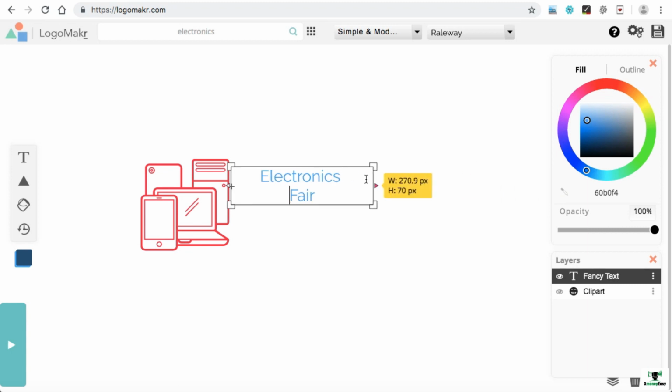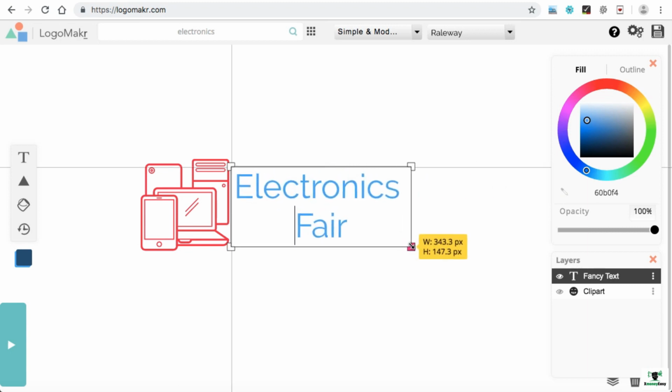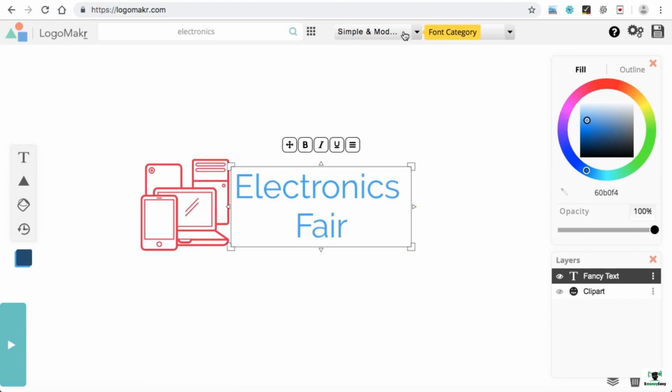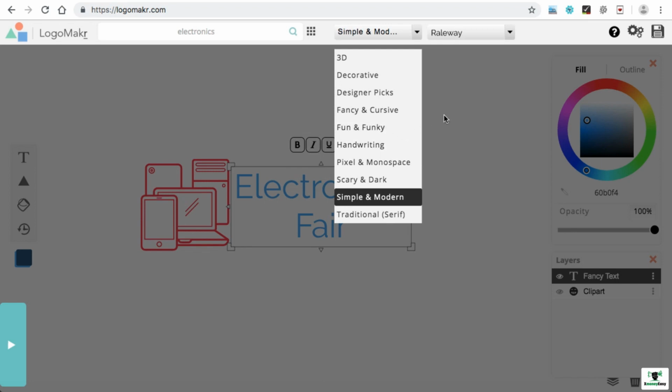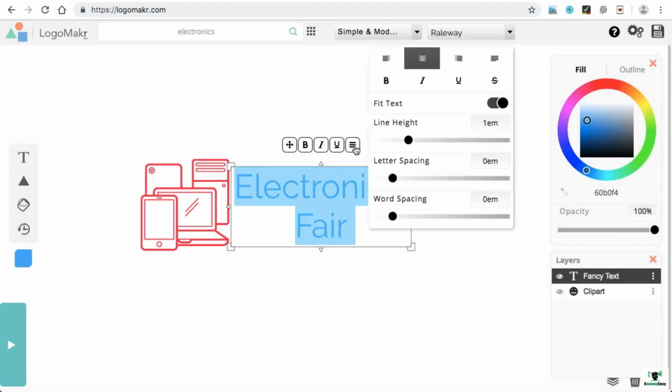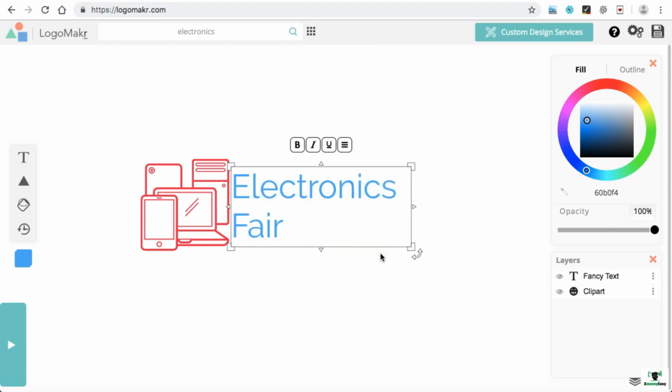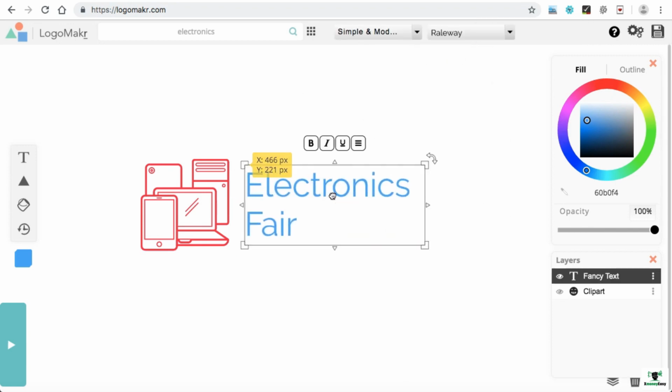We can also resize the font size, something like this. If you want to change the font style, you can simply use this drop down to change the font as per your need. Let's align them left. So here we have left. If you want to change the color of these fonts, use the same color palette like this.